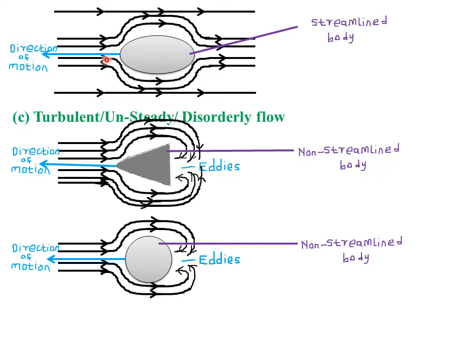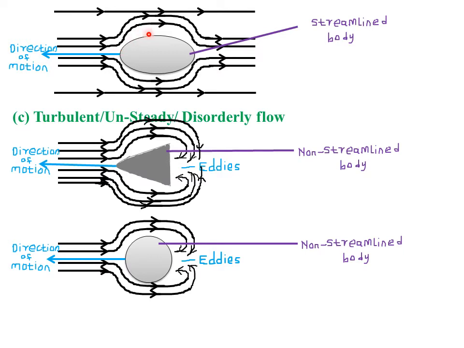So as we consider this particular streamlined body here, it requires little effort to move and has no eddies behind it. That is, when a fluid is flowing along this particular body, no effort or very little effort is required to flow past it, because the edges are not sharp.